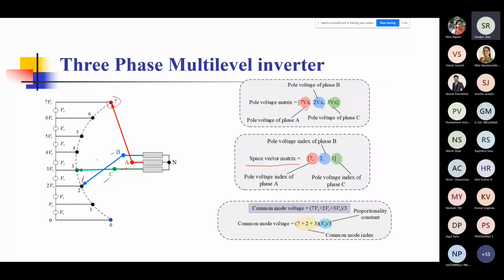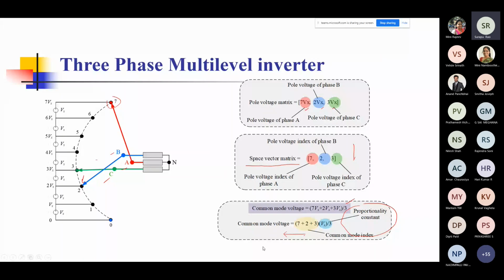I've just rewritten this 7, 2, and 3 in terms of the pole voltage indices. And then by writing the definition of the common mode voltage, you know that the pole voltage of A, pole voltage of B, pole voltage of C, 7 Vx plus 2 Vx plus 3 Vx, you add them and divide by 3, you get the common mode voltage. And if you do that here, you can see in terms of the proportionality constant what the common mode voltage comes to in this case.